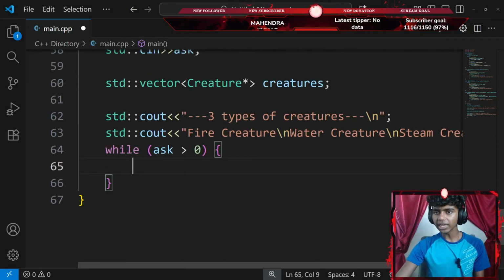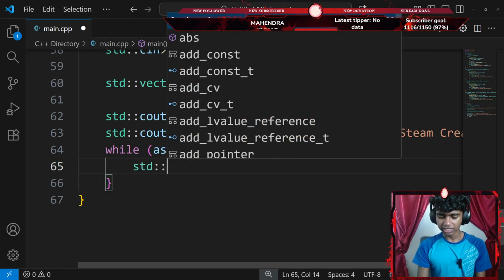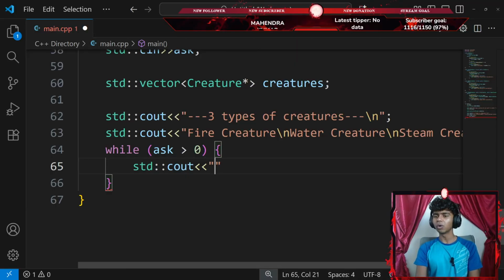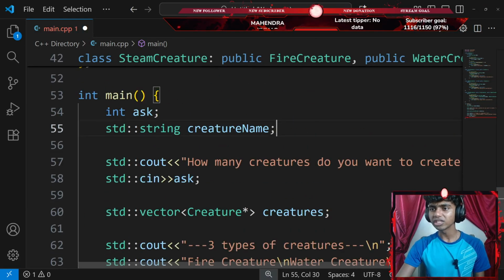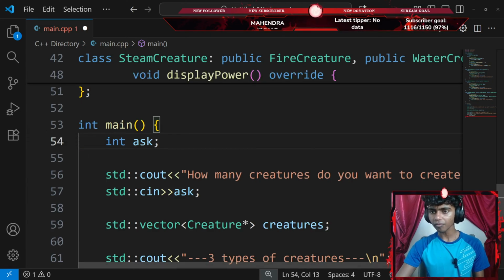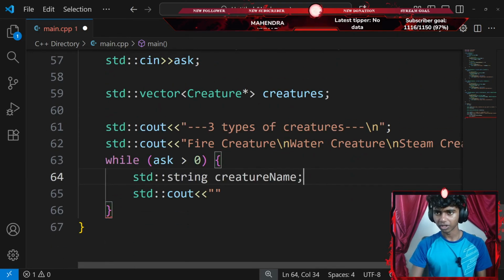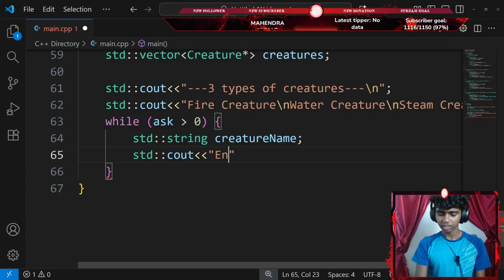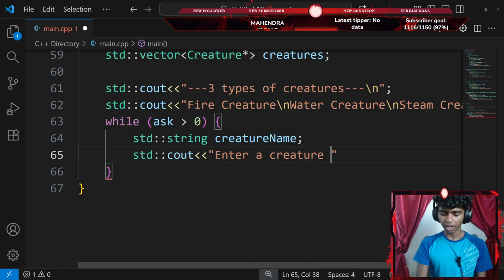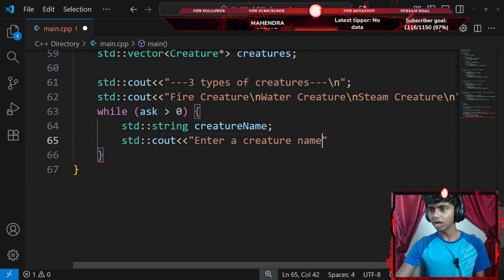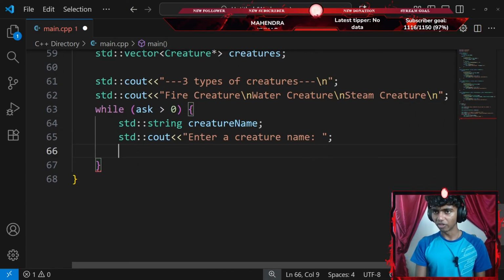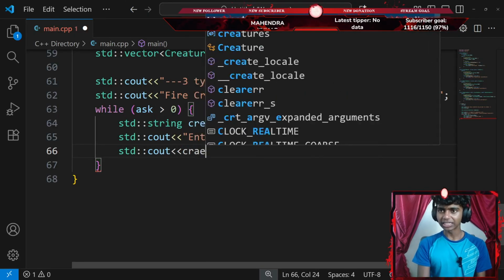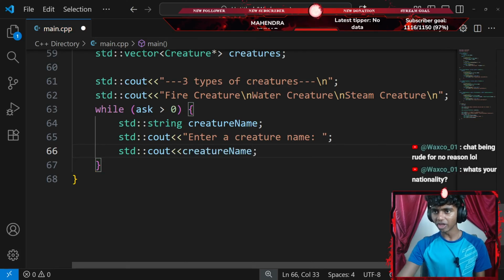There we go. Now I'm gonna go ahead and add a standard console output with an insertion operator that says something like, what creature do I want to actually create? I might have to add that inside my while loop though. Let's add that inside and see. So let's say something like enter a creature name, and then I'm gonna end that with a semicolon and then another standard console output with an insertion operator that gets the value for my creature name ending with a semicolon.